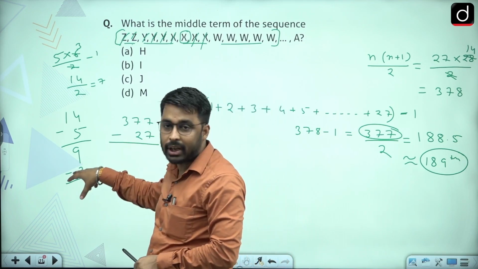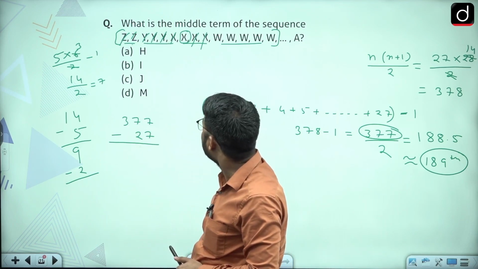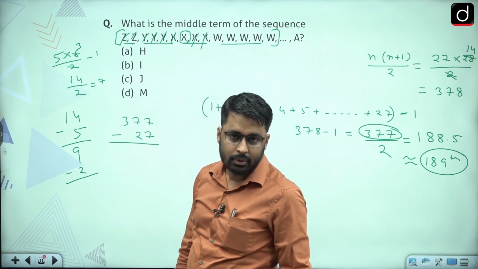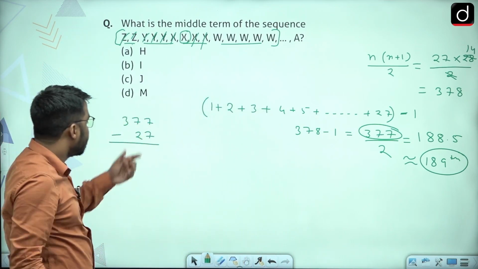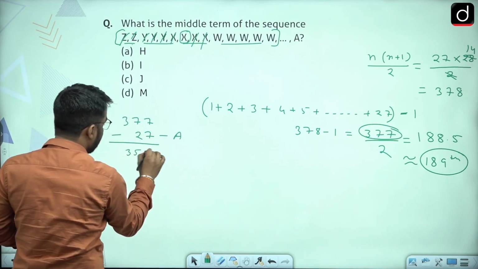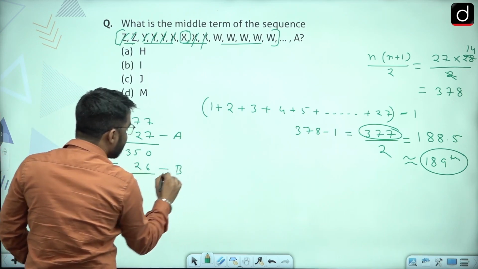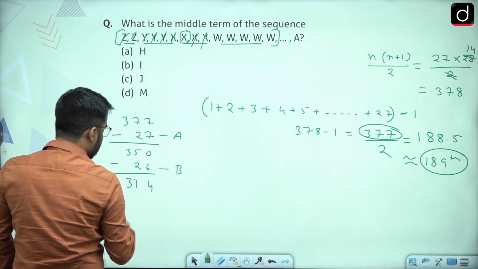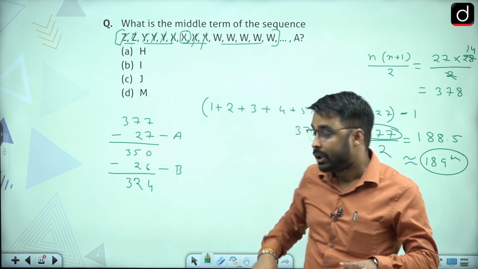Suppose all 3 would have been subtracted, then y would have been the answer. Sorry, x is going to be written 4 times. Suppose all 4 would have been subtracted, y was the answer. So I'm going to subtract the terms. On subtracting 27, all the A's are going to be removed. Here I will be left with 350 terms. Then on removing 26, all the B's are going to be removed, and I will be left with 324 terms. This is how I'm going to solve it.